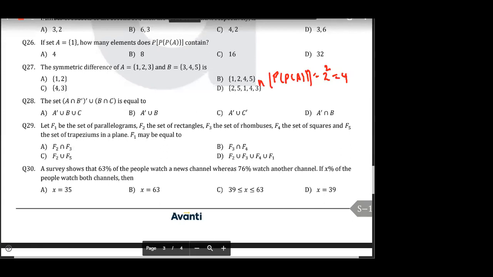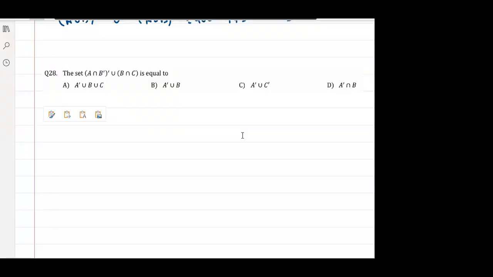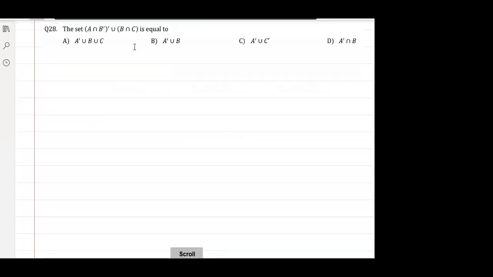Now 28 is also a good problem. Let us see question number 28. Everyone, let us see question number 28. Please focus your attention over here. I will give you 2 minutes. Okay, everyone. Now let us see question number 28. It is a good problem, right?